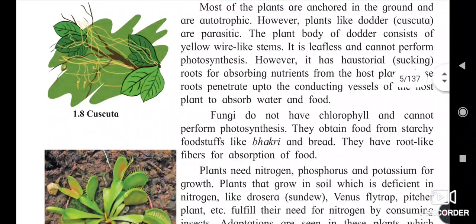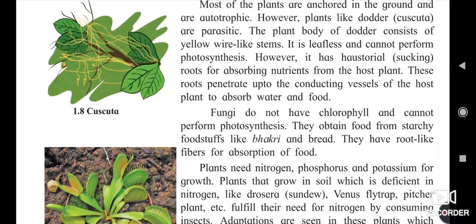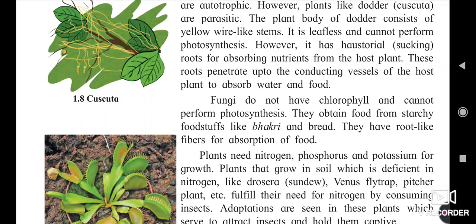Fungi do not have chlorophyll and cannot perform photosynthesis. They obtain food from starchy foodstuff like bhakri and bread. They have root-like fibers for absorption of the food.